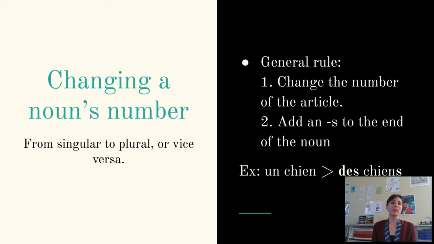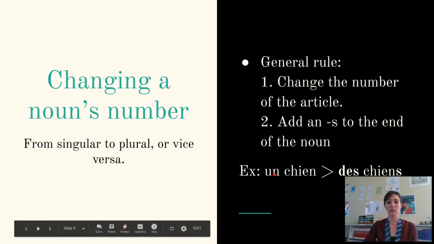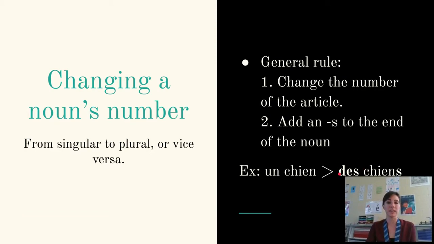Then we can change a noun's number from singular to plural or vice versa. The general rule is that you change the number of the article first. For example, if we're talking about un chien, change the article to des chiens, the plural version of the indefinite article. Then you're just going to add an S to the end of the noun, des chiens with an S at the end.